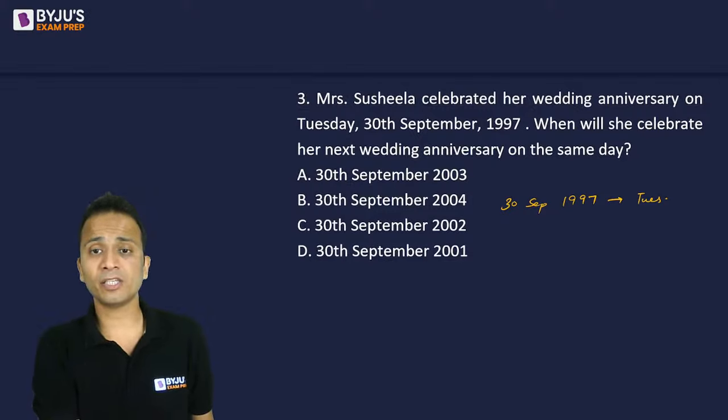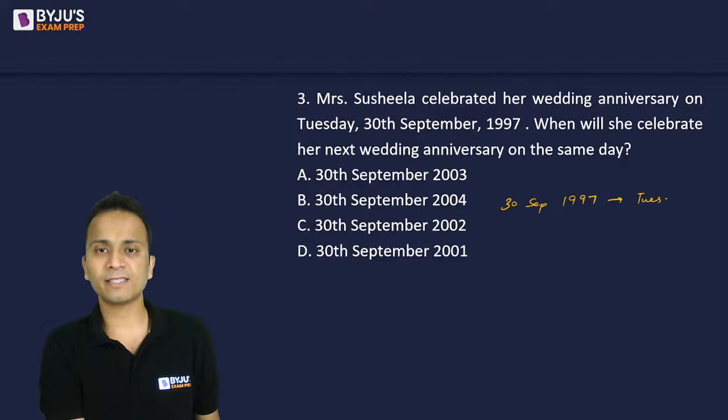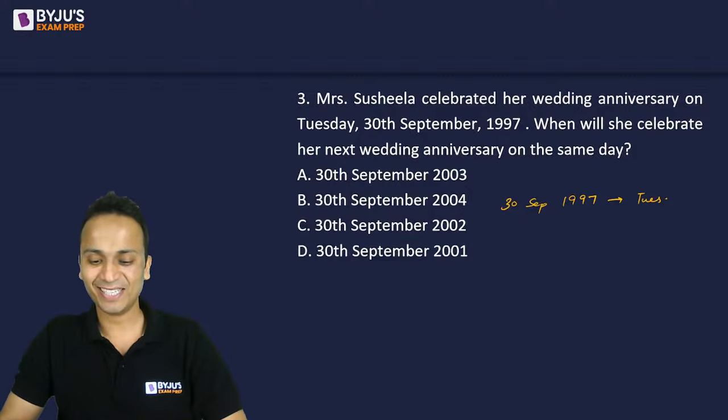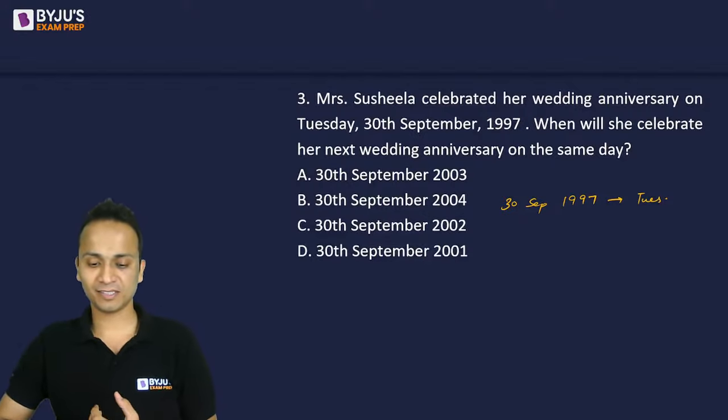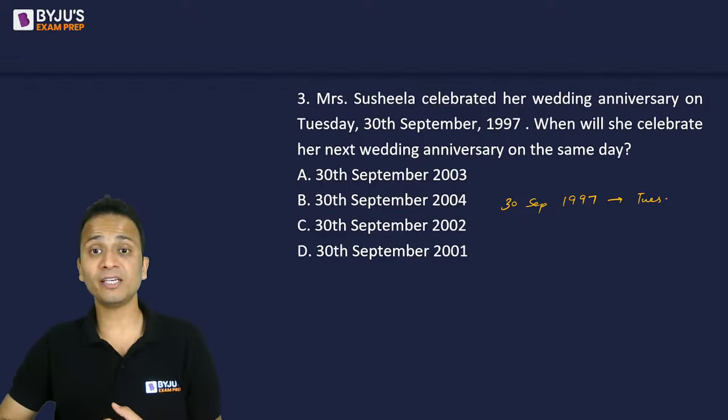Mayank says 2002. Dhirendra says 2003. Ravi is also saying 2002. Shivam says 2003. So equal balance for 2002 and 2003. Jyoti is saying 2003.